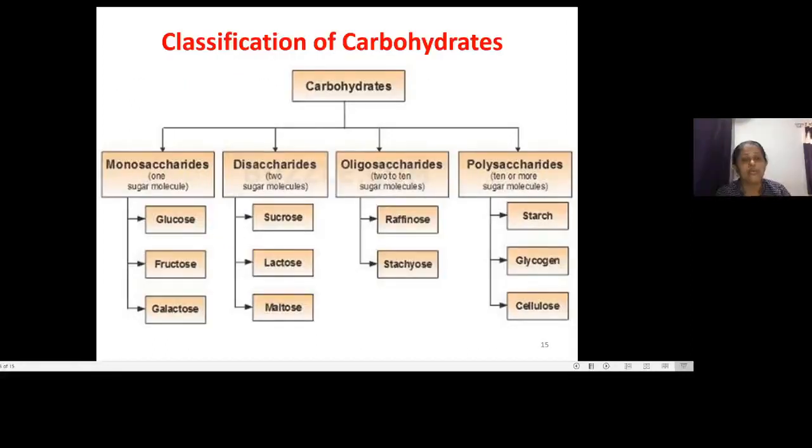I hope, students, that you have gotten an idea regarding carbohydrates: that carbohydrates are generally classified based upon the number of sugar molecules they have. Monosaccharides have 1, disaccharides have 2, oligosaccharides have 2 to 10, and polysaccharides have 10 or more. So that is it for today's class regarding the classification of carbohydrates, and in the next class we will see some more details regarding various examples of carbohydrates and their structure.